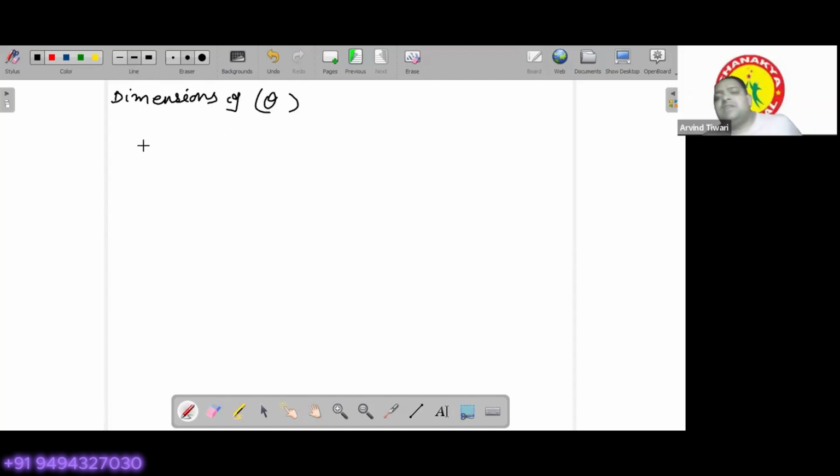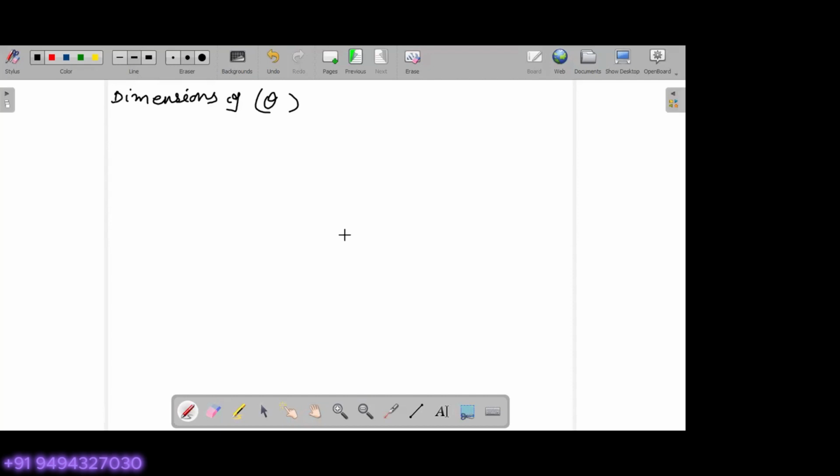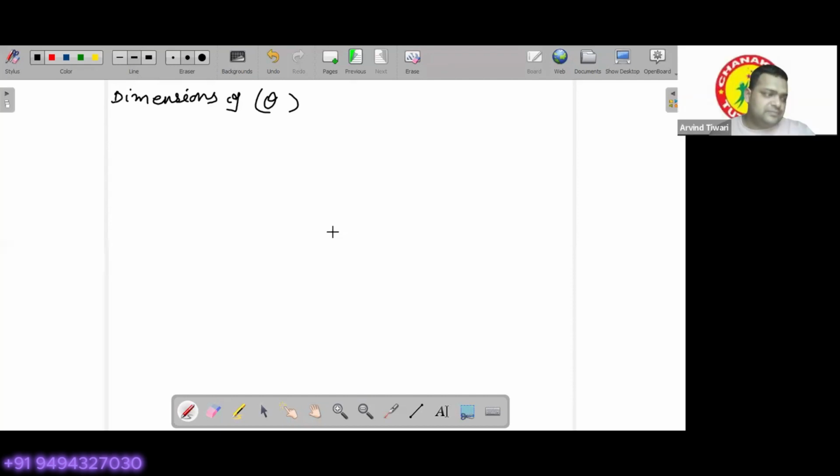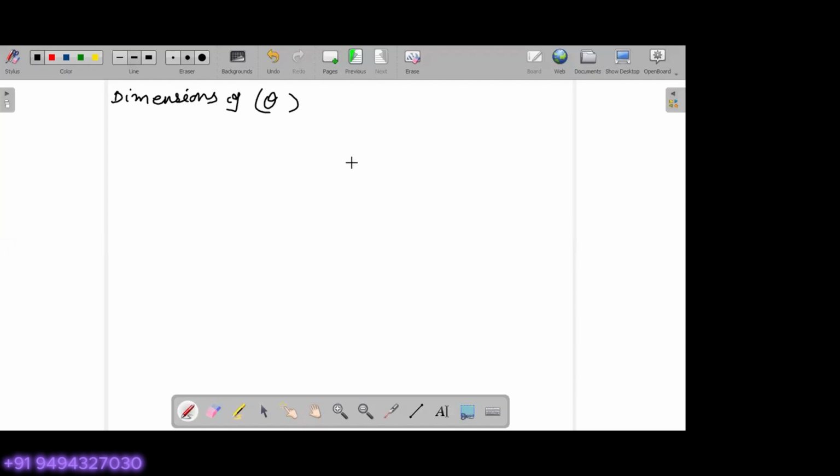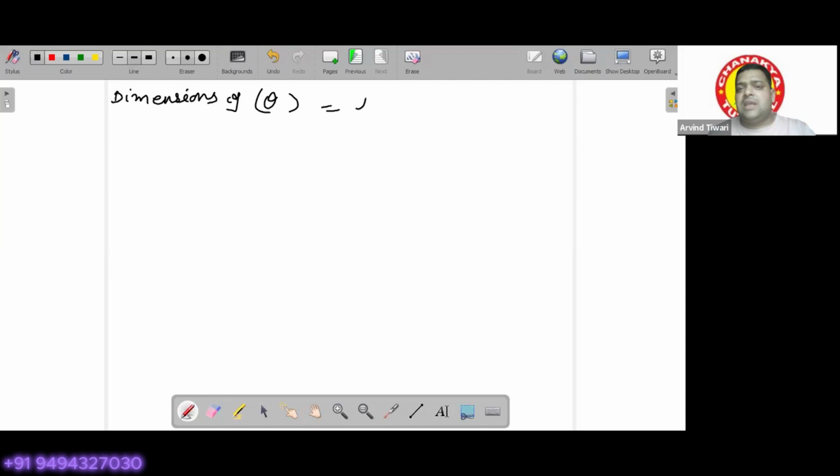Do you remember yesterday we did the formula for theta? What was the formula? It's the length of arc by radius. So what could be its dimensions?